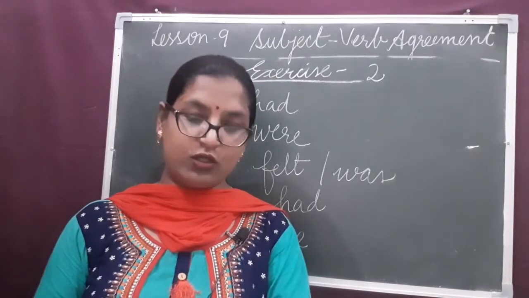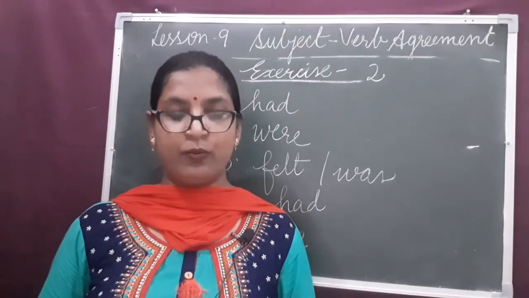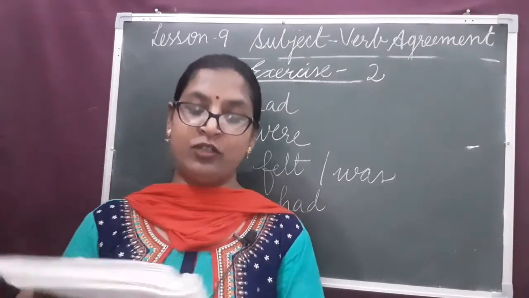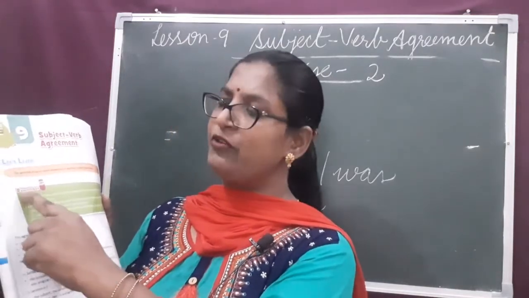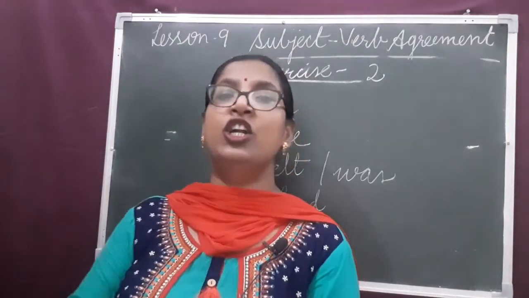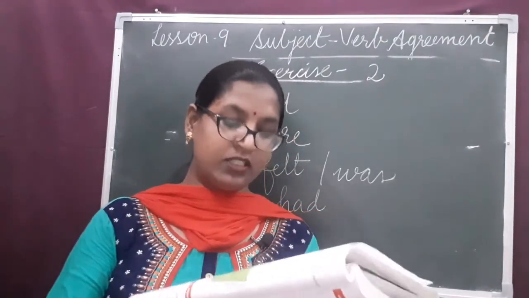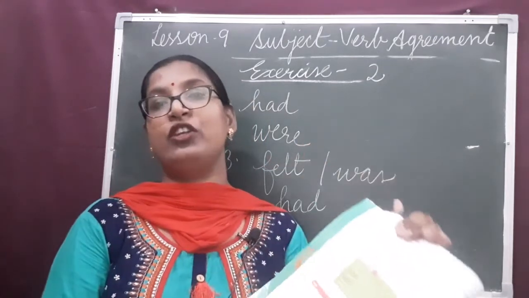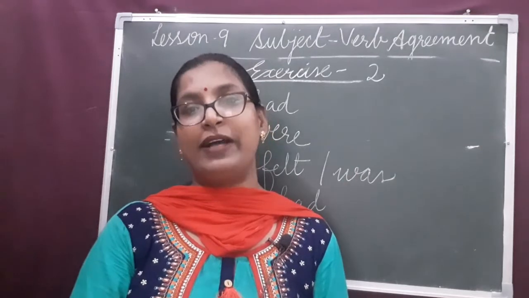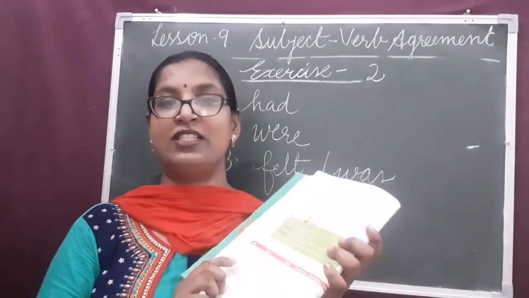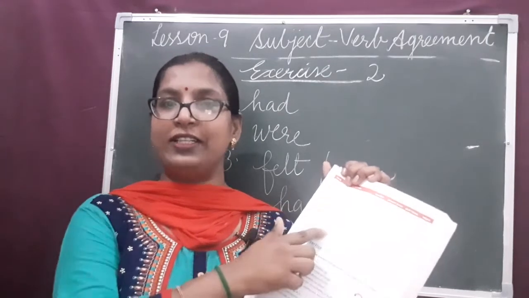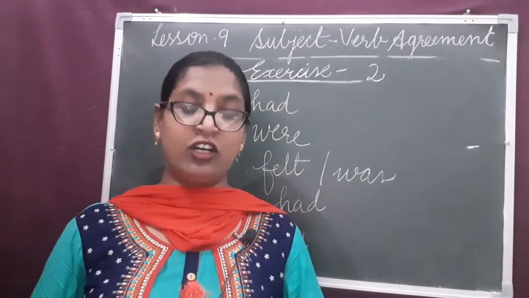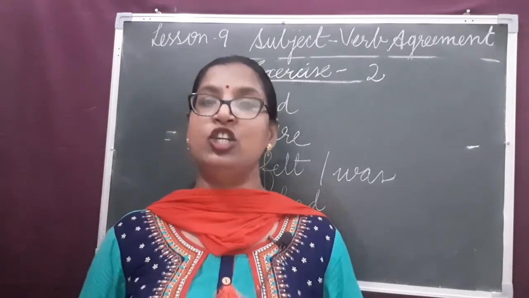In copy you will also write the important points here which are given on page number 69. Here the important points are given to remember. These are very important points. Please write down in your notebook. And on page number 70 also again the important points are given. Write down all these points also in your notebook and learn them by heart. And especially the table given on page number 70 and 71, you have to learn the different forms of the auxiliary verbs be, have and do.